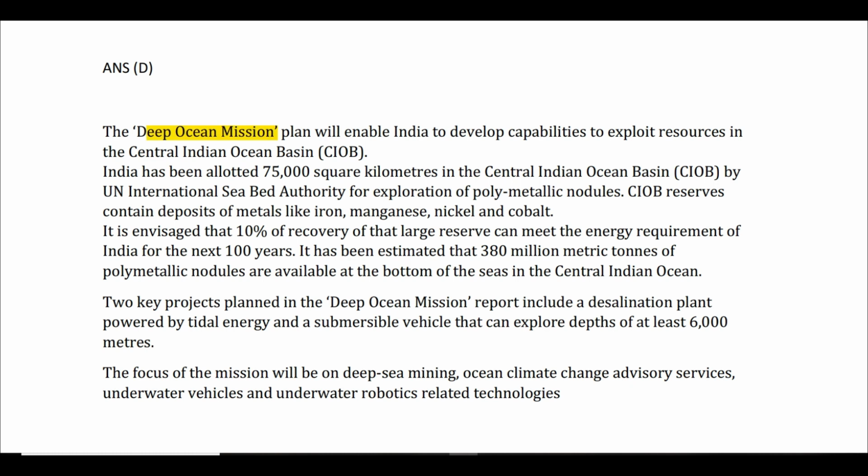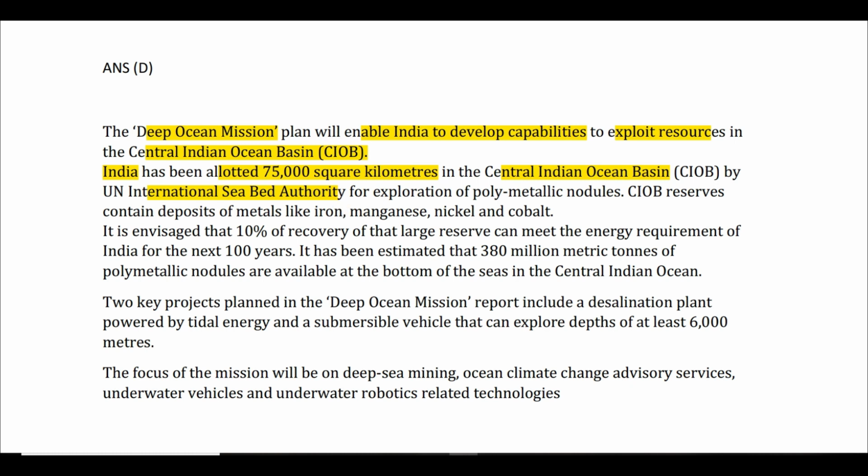So this deep ocean mission plan will enable India to develop capabilities to exploit resources in the central Indian Ocean basin. That is the major objective. India has got permission to mine 75,000 square kilometers in the central Indian Ocean basin. Who has given the permission? International Seabed Authority. So please read up a little bit regarding this particular body called the International Seabed Authority, and also read up a little bit regarding UNCLOS. UNCLOS stands for United Nations Convention on Laws of the Sea. Okay? Read up a little bit on UNCLOS as well.